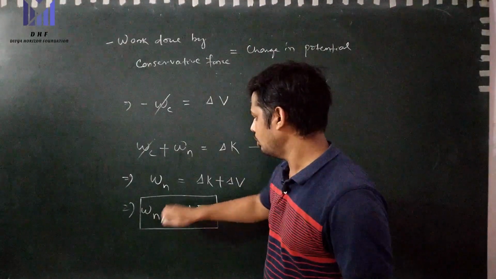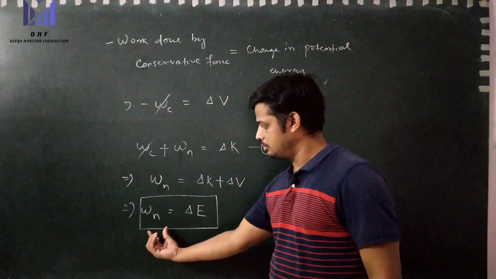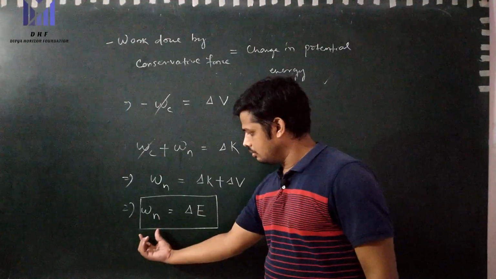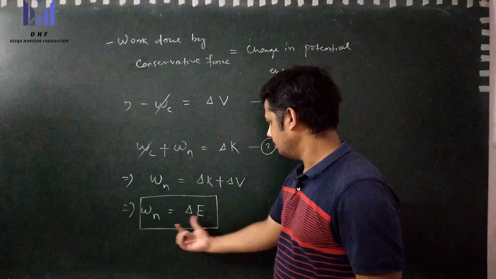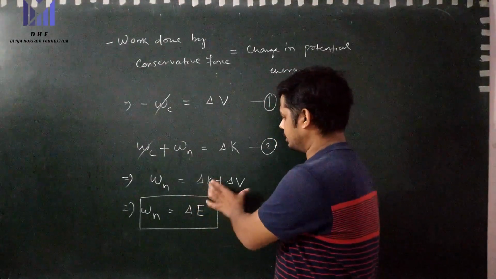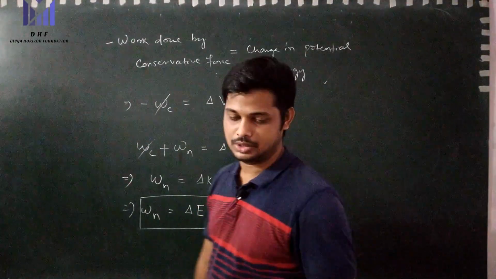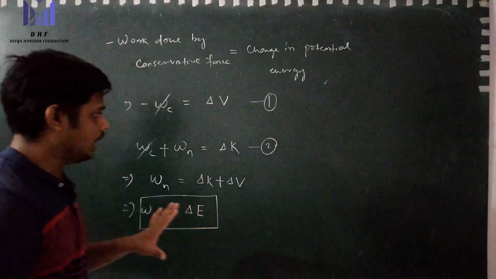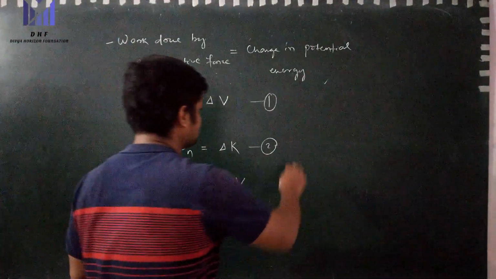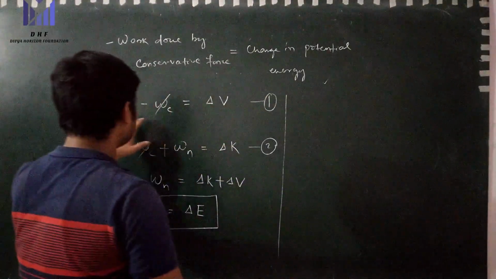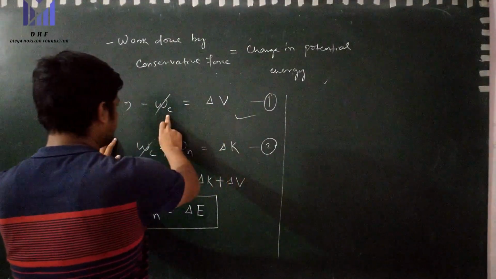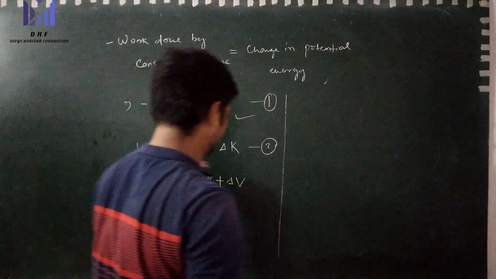So when only a non-conservative force is present, the work done by the non-conservative force is equal to the change in total mechanical energy, or the change in kinetic energy plus potential energy. Okay, now coming to the topic. The actual definition of potential energy is: negative work done by the conservative force is equal to the change in potential energy.